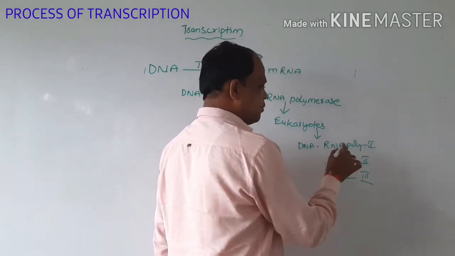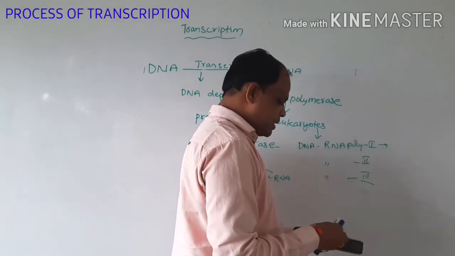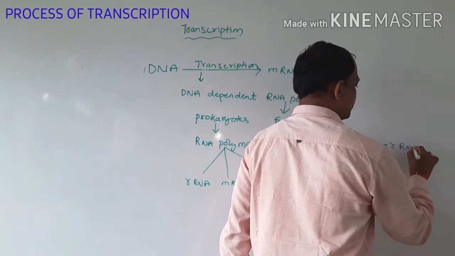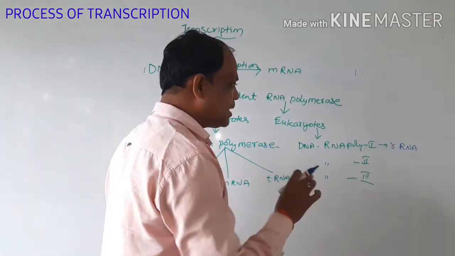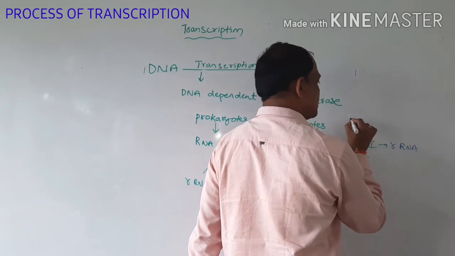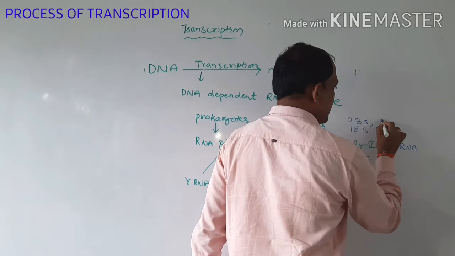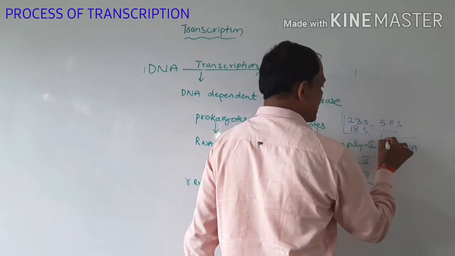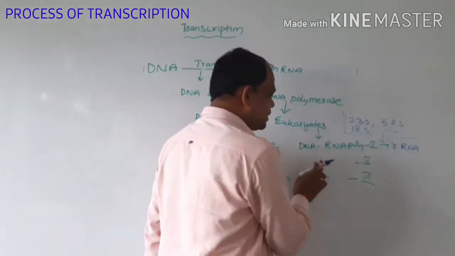RNA polymerase 1 transcribes the rRNA, mainly the 23S, 18S and 5.8S types of rRNA.